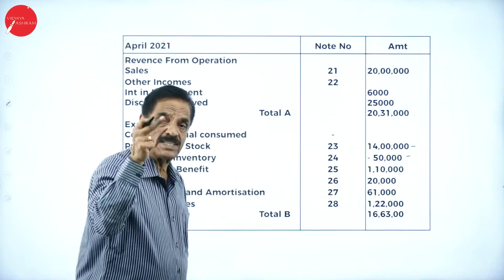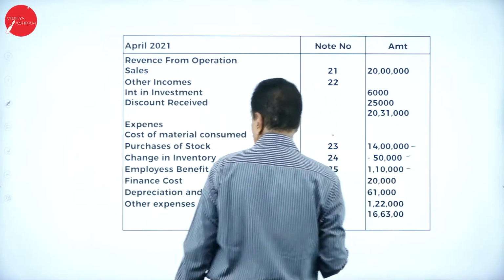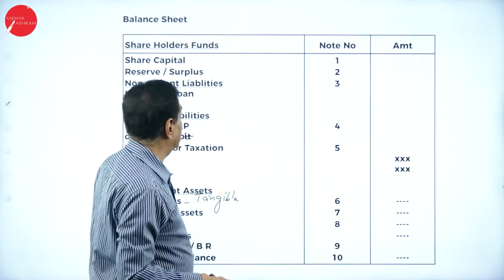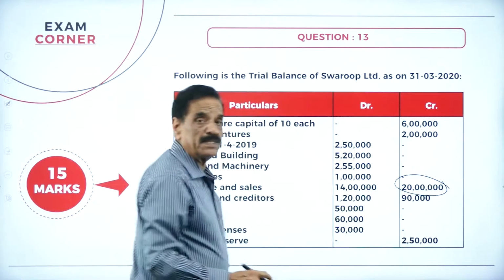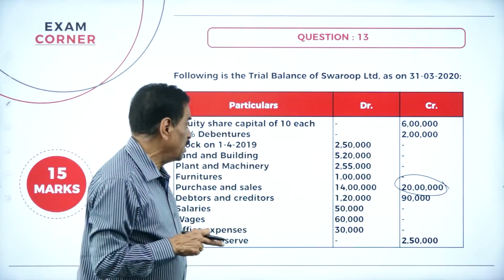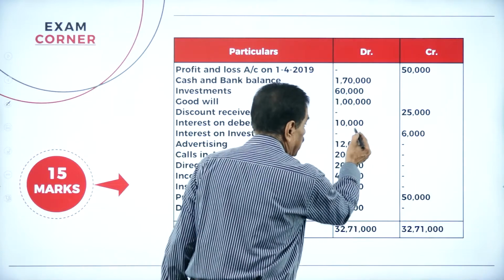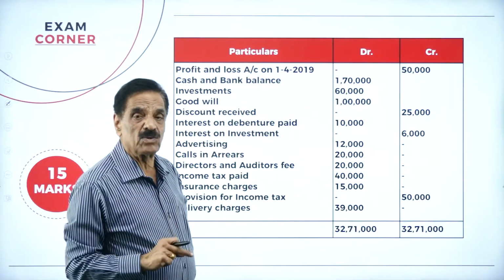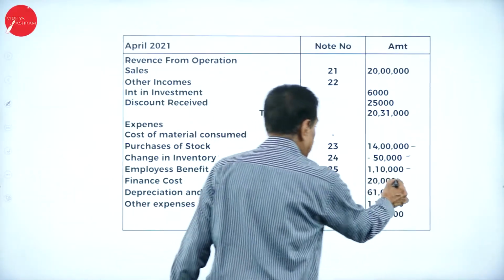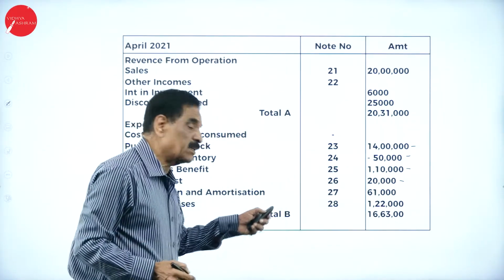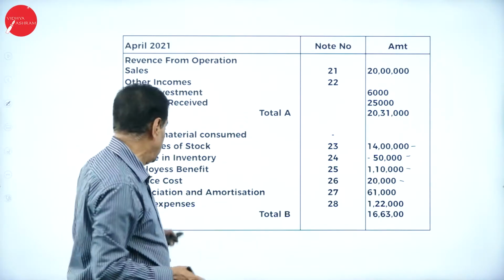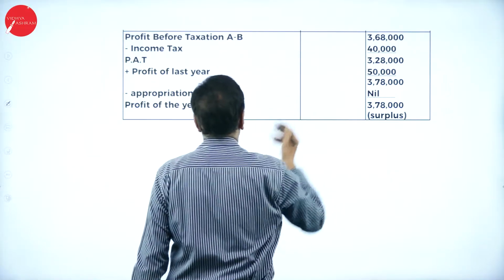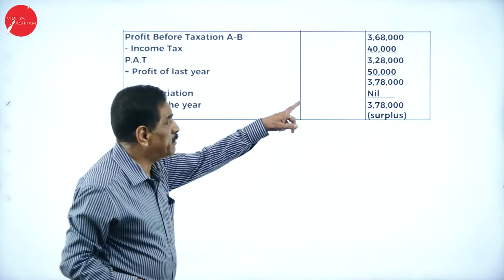Employee benefit means salaries and wages. Then finance cost means interest on debenture. You already got 10% debenture of 2 lakh. 10% of 2 lakh is 20,000. You already paid interest on debenture 10,000. How much outstanding is there? Another 10,000. 10,000 plus 10,000 becomes 20,000. This is the depreciation and amortization; I will show the separate working note for them. Then other expenses. If we add now, it becomes profit before taxation, minus income tax 40,000.